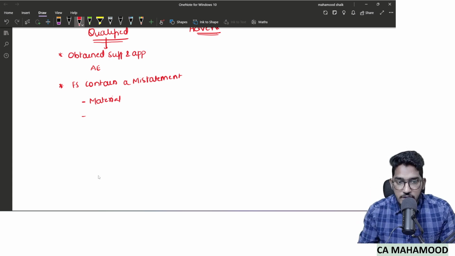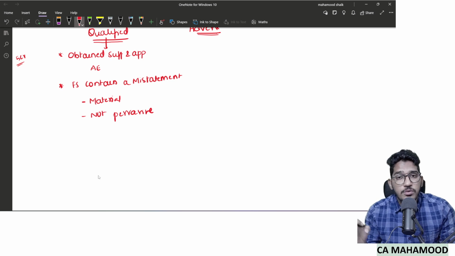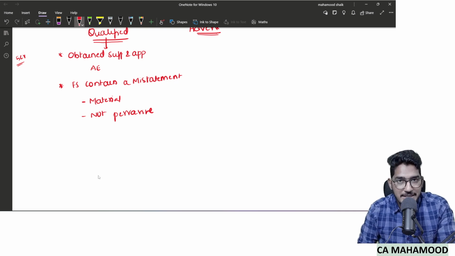Pervasive misstatement. So in the case of qualified opinion, I found a misstatement of 5 crore rupees. It is material, but it is not pervasive. It is not big enough to say financial statements are completely wrong. That's why we will give what? Qualified. That means we will say except for inventory, the rest of the items of the financial statements give a true and fair view. Why?